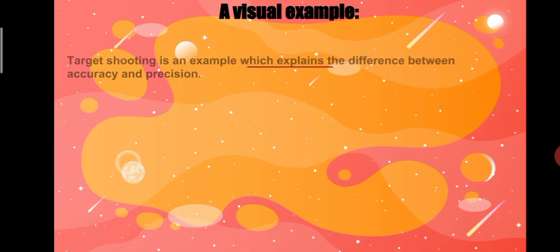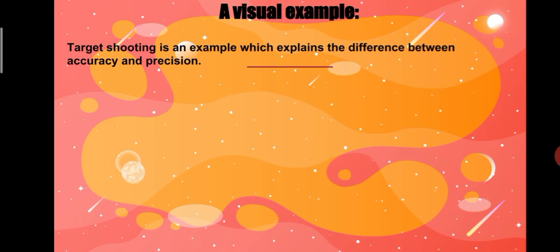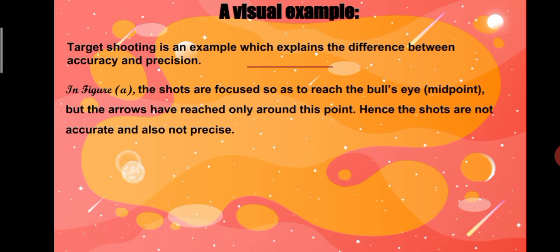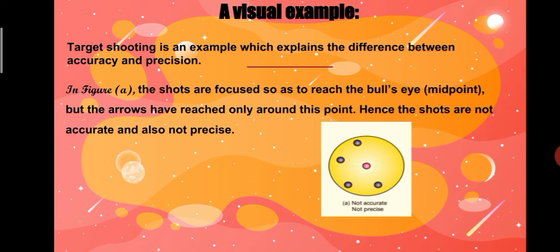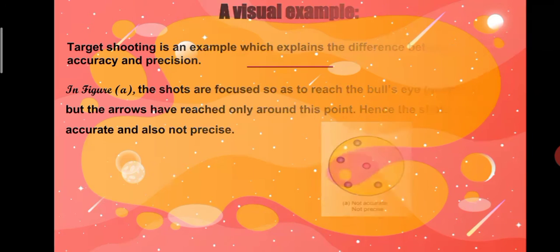A visual example. Target shooting is an example which explains the difference between accuracy and precision. In figure A, the shots are focused so as to reach the bull's eye midpoint, but the arrows have reached only around this point. Hence, the shots are not accurate and also not precise.